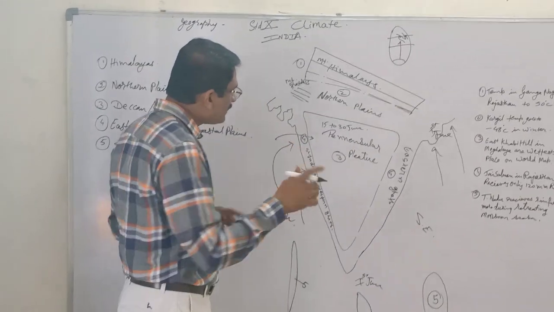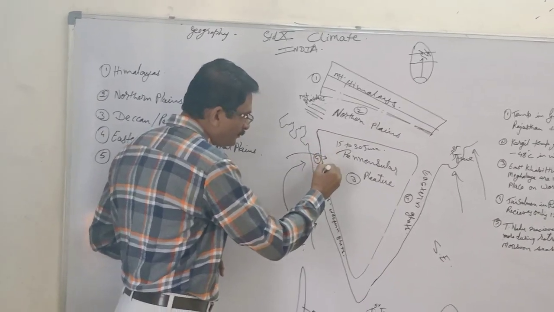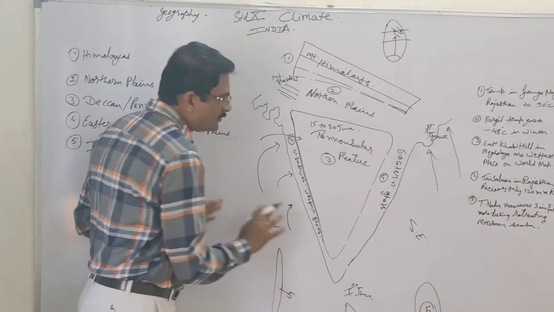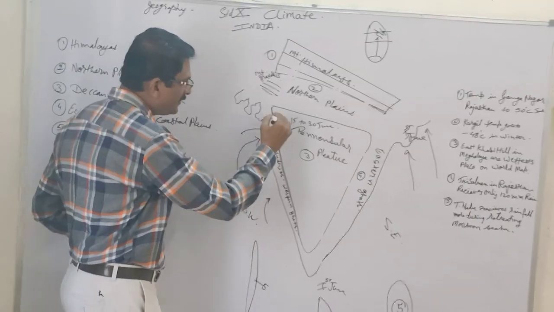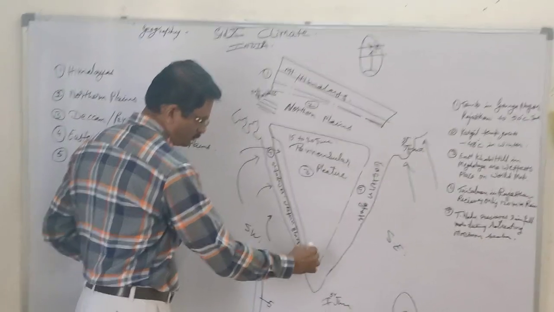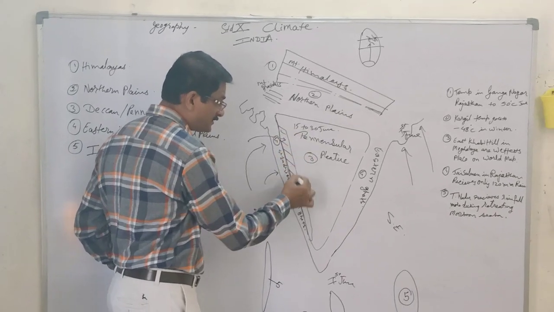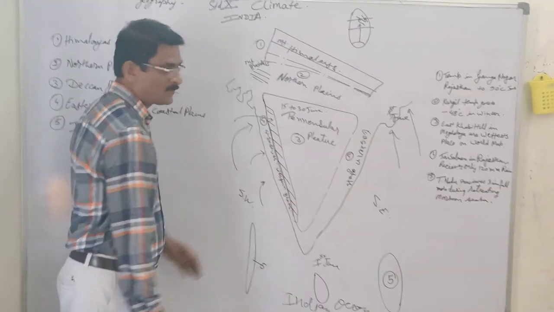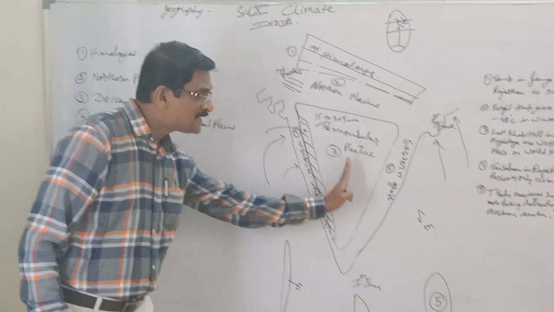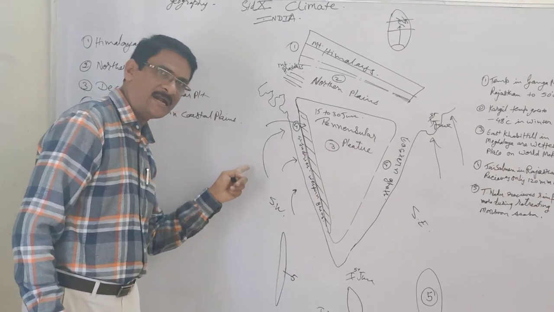But at the same time, this is the Ghat area which obstructs the rain, and this is the area we call the rain shadow. This area receives rain but very little. Rain shadow zone lies to the eastern side of the Western Ghats.